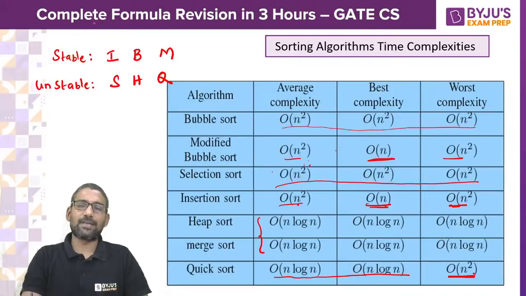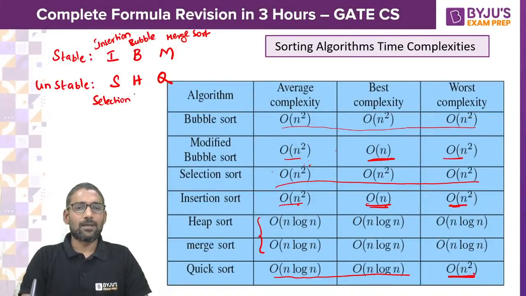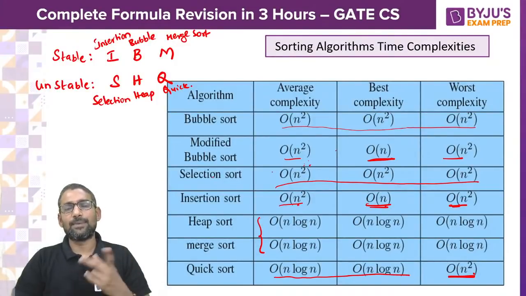Just remember: stable IBM, unstable SHQ. I means insertion sort, B means bubble sort, M means merge sort, are said to be stable sorting algorithms, and selection sort, heap sort, quick sort are said to be unstable sorting algorithms. So just remember these codes, IBM, SHQ.